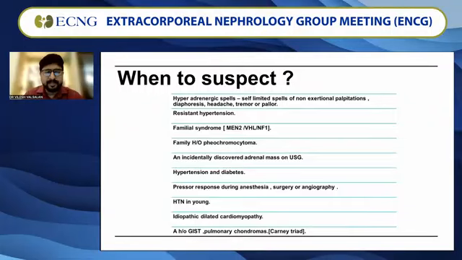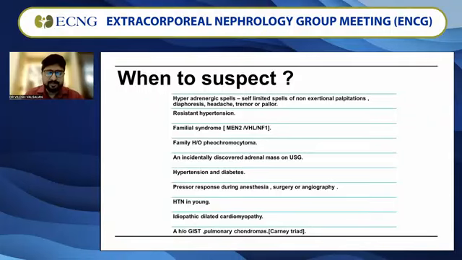So, if you have hyperadrenergic spells like self-limited spells of non-exertional palpitation, some sweating, diaphoresis, headache, tremor, or pallor, the patient is a case of resistant hypertension. They have a familial syndrome associated with mainly the MEN syndrome, the von Hippel-Lindau syndrome, and neurofibromatosis 1. Any family history of pheochromocytoma, a presence of an incidentally discovered adrenal mass on ultrasound, presence of hypertension and diabetes, pressure response during anesthesia, surgery, or angiogram.